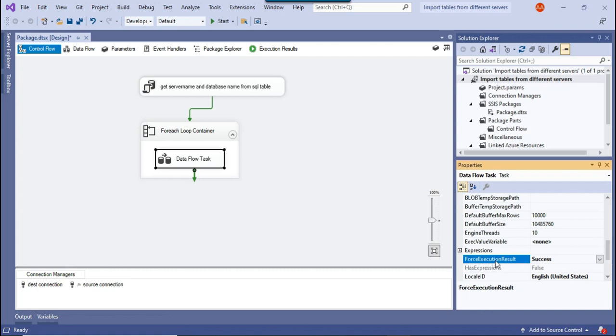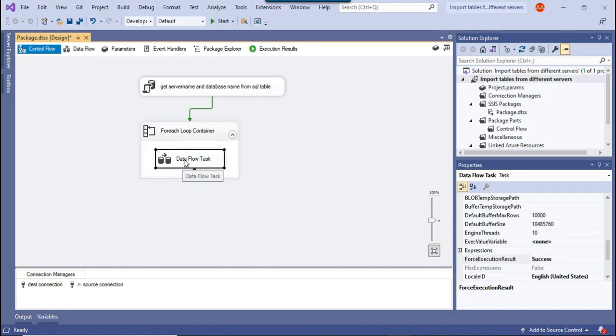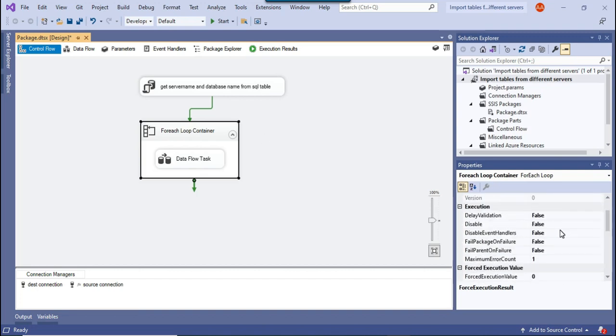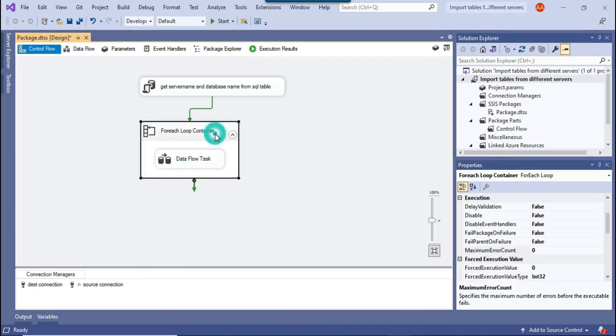So you change the Force Execution Result to Success, and then whatever is the container for this task, suppose the container is a For Each Loop container, you need to set the max error count to 0. Right now the maximum error count is 1, so we need to set the maximum error count to 0 so that it won't fail if an error occurs. Okay, you need to set the max error count to 0 on all the parent containers of that task.